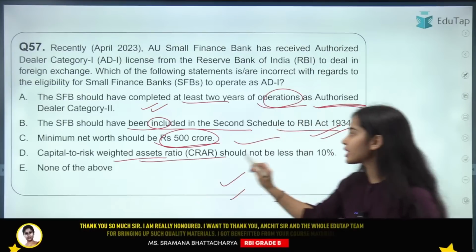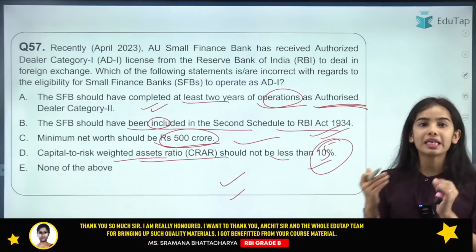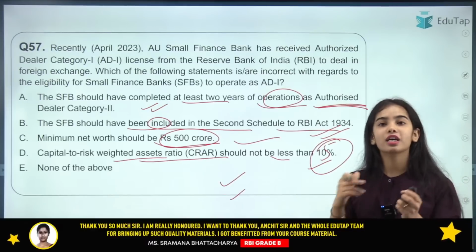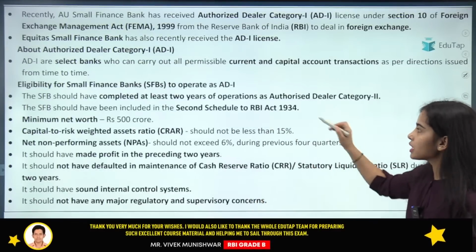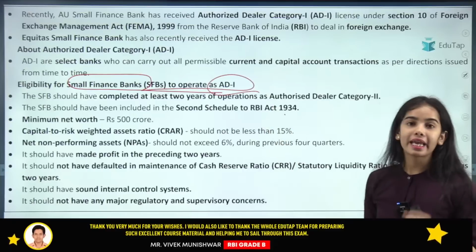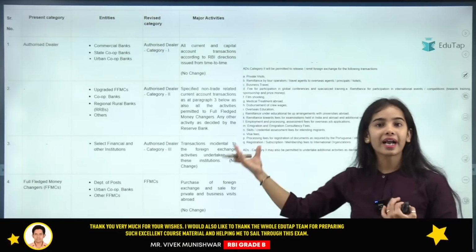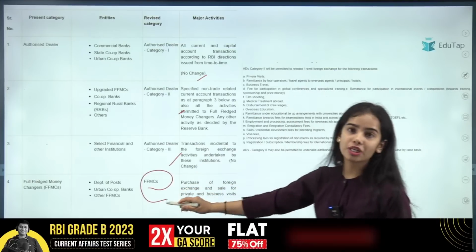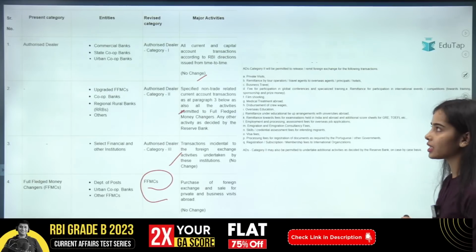The capital to risk weighted asset ratio, the capital adequacy ratio, should not be less than 15%. Then that small finance bank can convert from authorized dealer category 2 to authorized dealer category 1. These are the eligibility norms for the small finance bank to operate as authorized dealer category 1, that you can read. Now coming to the different authorized dealer categories, there is category 1, 2, 3, and then the full-fledged money changers. You can read the categories, and I hope you already know about them.